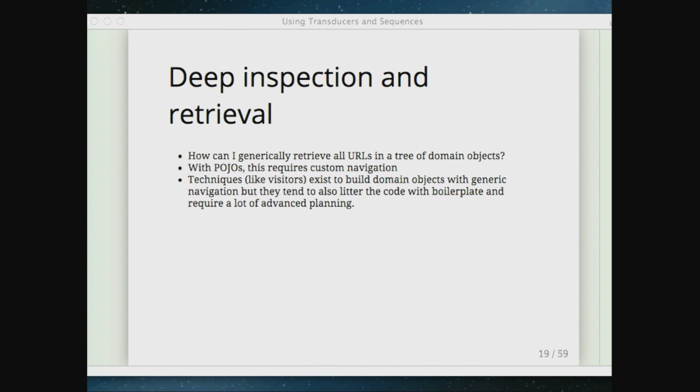And there are techniques like visitors, and I've built domain objects with visitor pattern stuff, and that all works. It totally works. But if you've used the visitor pattern, it litters this boilerplate junk all over every class in your domain objects. It's totally non-reusable. When you pick it up and walk to the next project with a new set of domain objects, you've got the exact same problem, and you have to start over and re-implement all the same boilerplate all over again. And you have to plan for that in advance. You really want something like XPath, something that describes what's down inside my data. And you don't have any of these generic access mechanisms that let you build that.